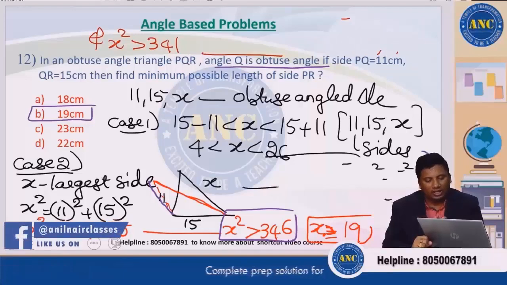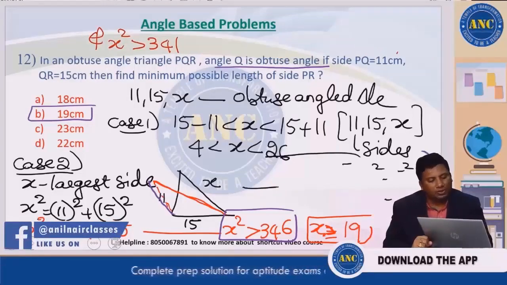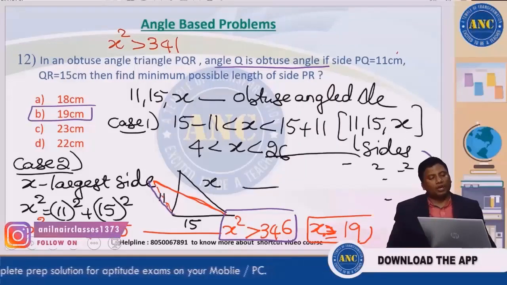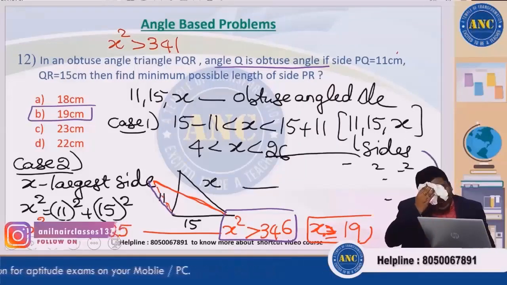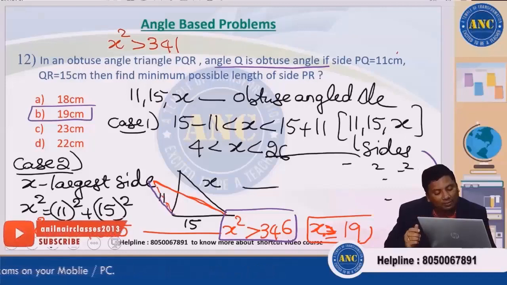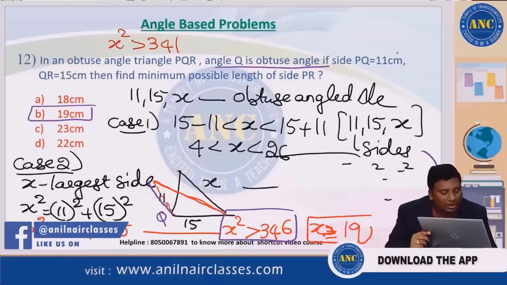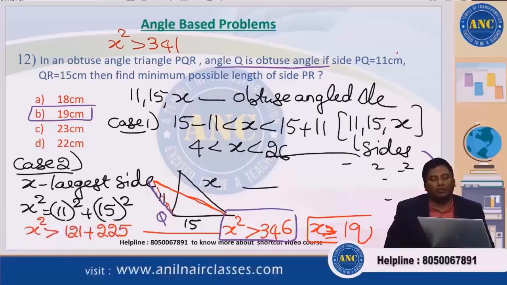I hope it is clear. It is a simple 2 steps. I hope it is clear, because it is clearly mentioned that Q is obtuse. If Q is obtuse, then X will be the opposite side. That means only our focus will be on the obtuse angled triangle.